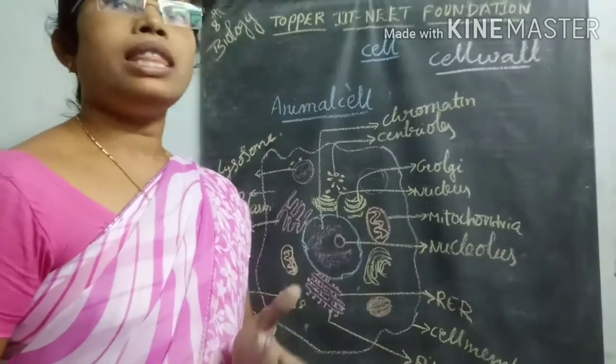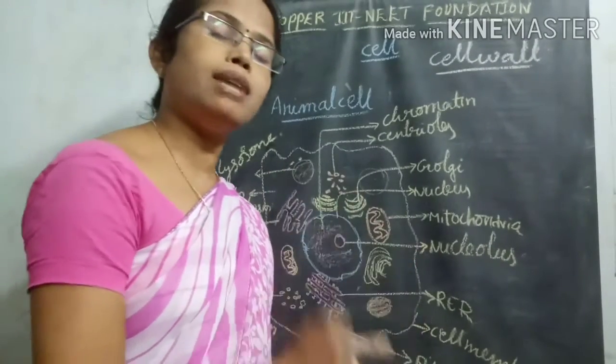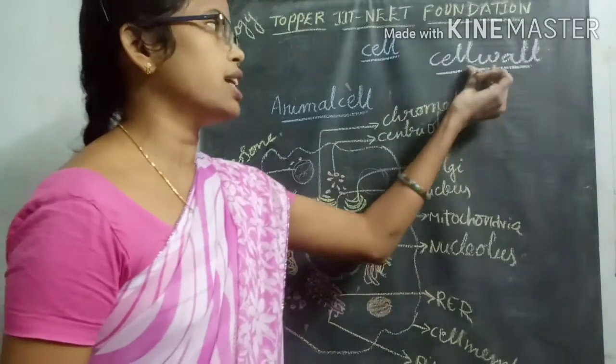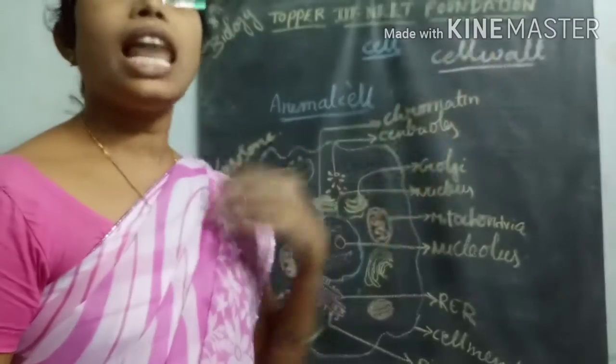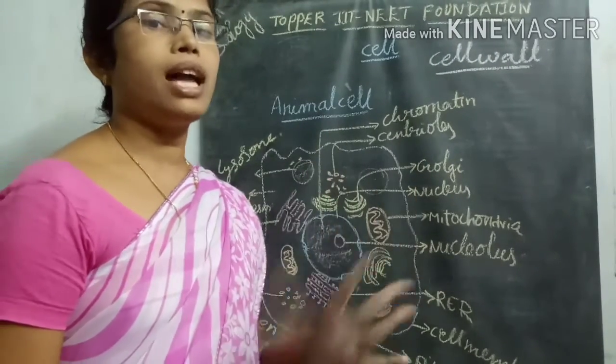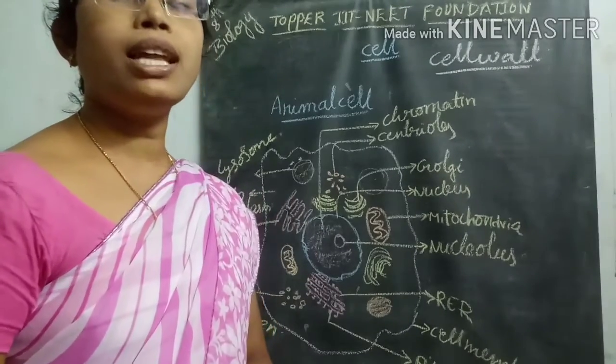So the cell organelle which is present in plant cells but absent in animal cells, what is that? That is the cell wall. Cell wall is present only in plant cells but absent in animal cells.